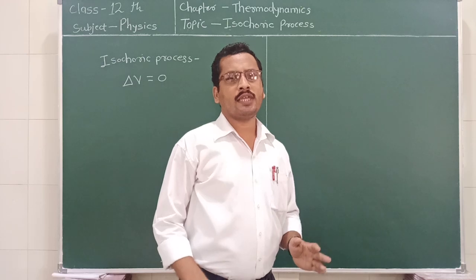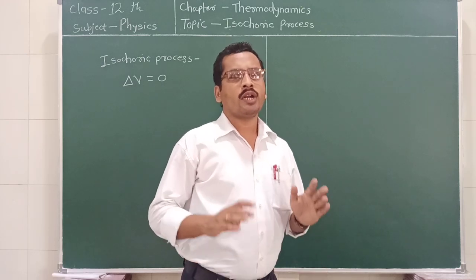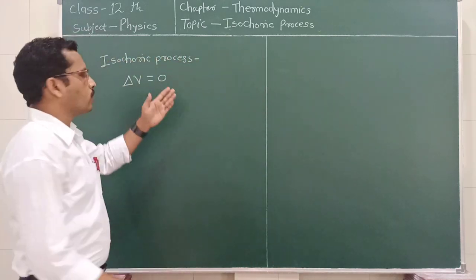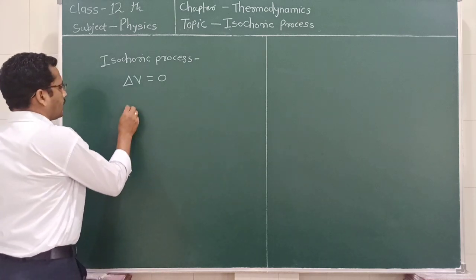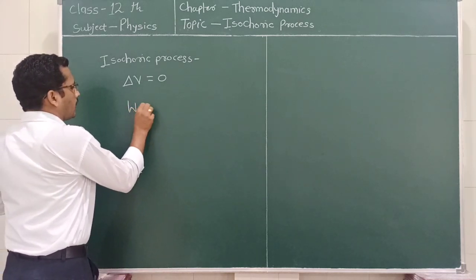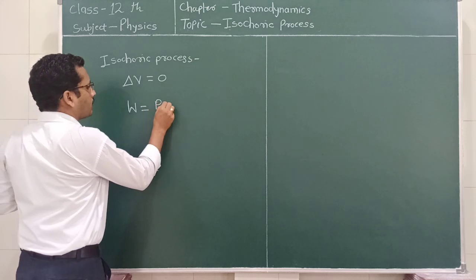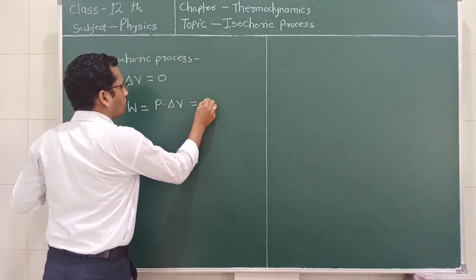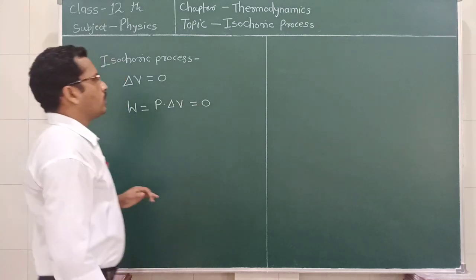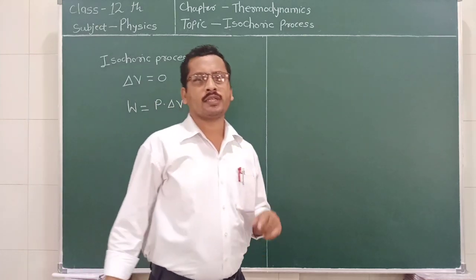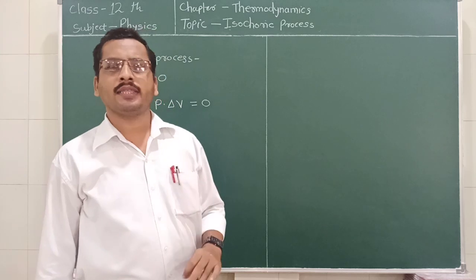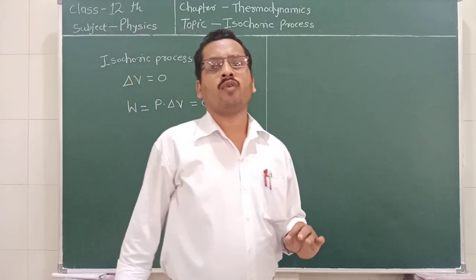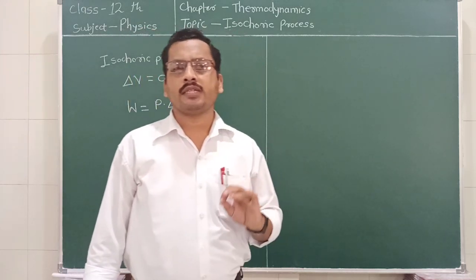That is, there will be no work done during the isochoric process. We know that work done is nothing but pressure multiplied by change in volume, which is equal to 0.